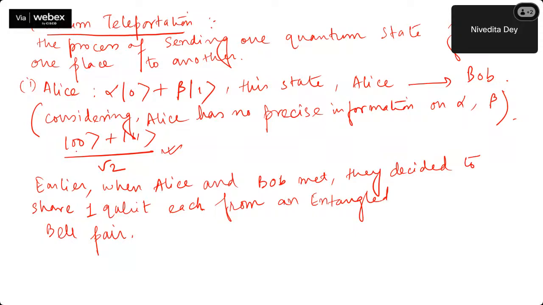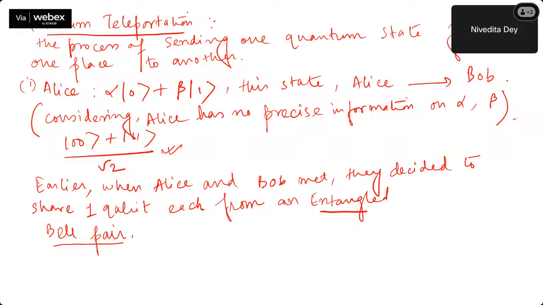And if you remember here, entangled Bell pair means definitely there are two qubits. Only one qubit cannot be entangled. Self-entanglement is not possible. So of course that means there are two qubits, where one qubit Alice will be taking, one qubit Bob will be considering, sharing. So only this thing is common between both of them. And the Bell state is common, like any of the Bell states we can use, but here we are using |00> plus |11> by root 2,